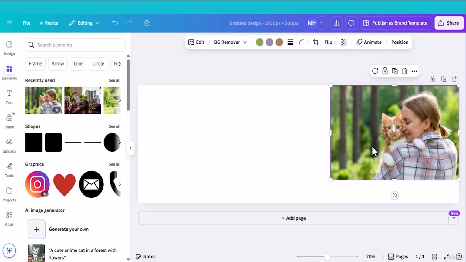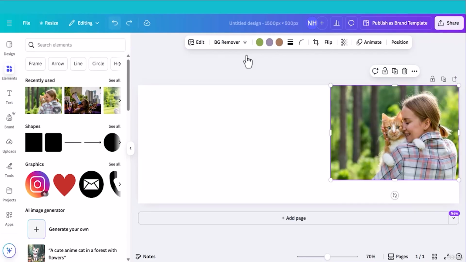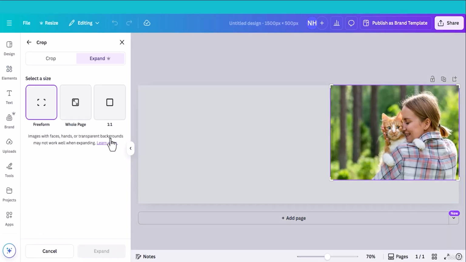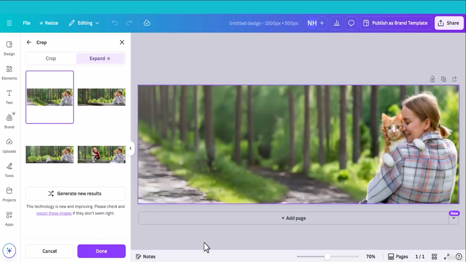I want to add this image as a Twitter header. There is some option over here. I can drag this one and reposition it. This is one option. Another option is I can use Magic Expand. Click the image, head back to edit and select Magic Expand under the Magic Studio. What I will do now, I will select whole page and click expand. As you can see, Magic Expand made my job easy.